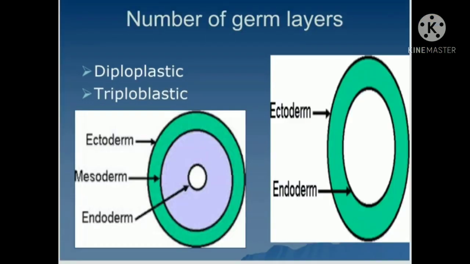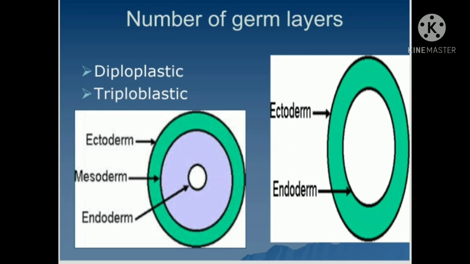Now moving on to our first criterion, that is the number of germ layers. Basically there are 2 types: diploblastic and triploblastic. Before going to these 2 words, I would like to highlight what we mean by the number of germ layers.